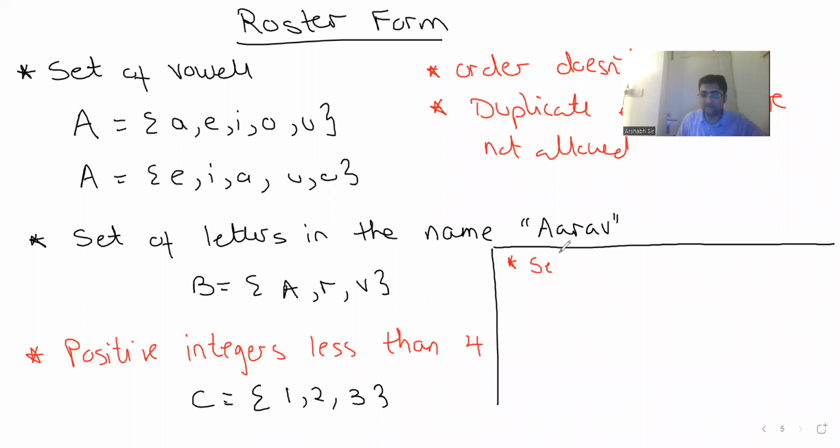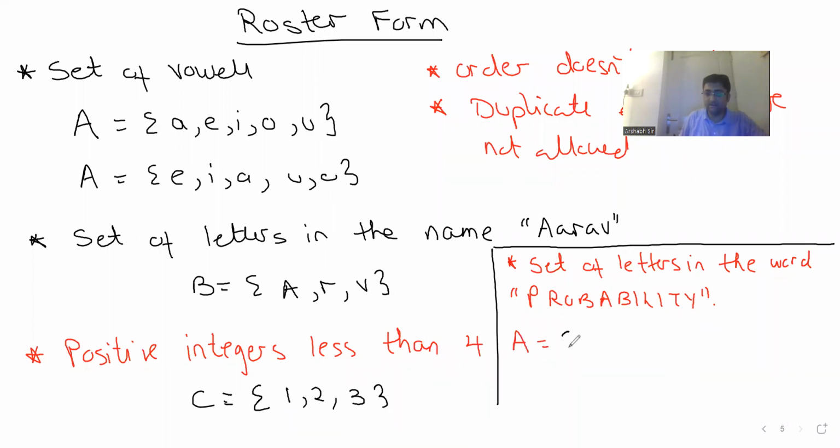Try this question, guys. Represent in roster form the set of letters in the word probability. I want you to send me the answer on chat, guys. So see, guys, we'll say set A, right? So P, R, O, B, A. B is already there. I, L, I is there. T and Y. Remember, guys, you can change the order. No worries. Okay. I hope roster form is clear.